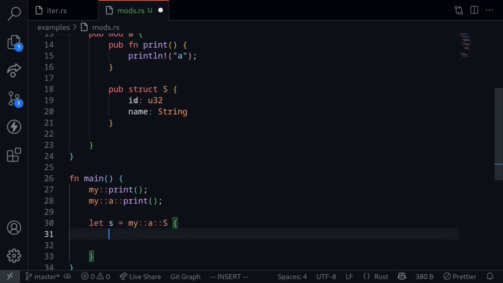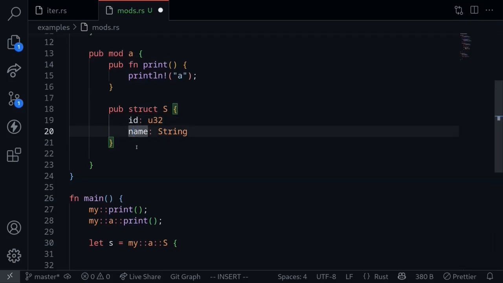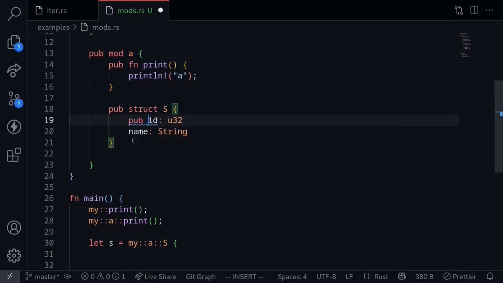However, the struct fields id and name are both private. They can only be accessed inside module A. To make these two fields public, we need to prefix them with the keyword pub.